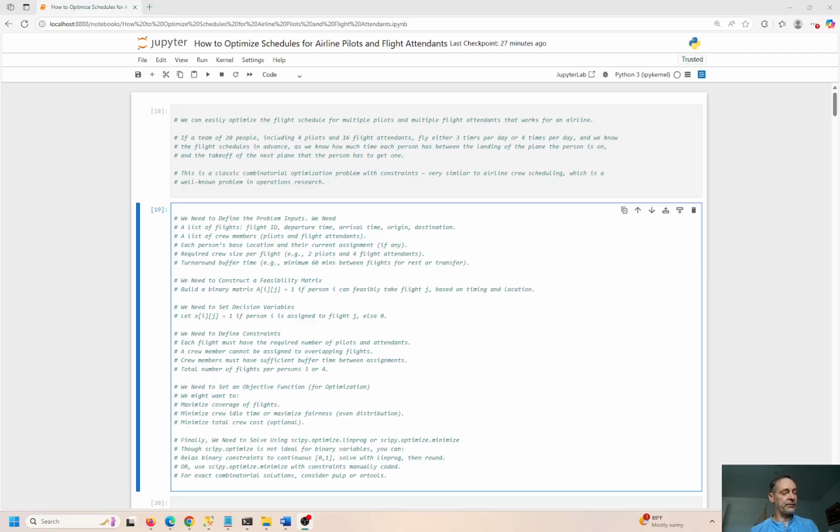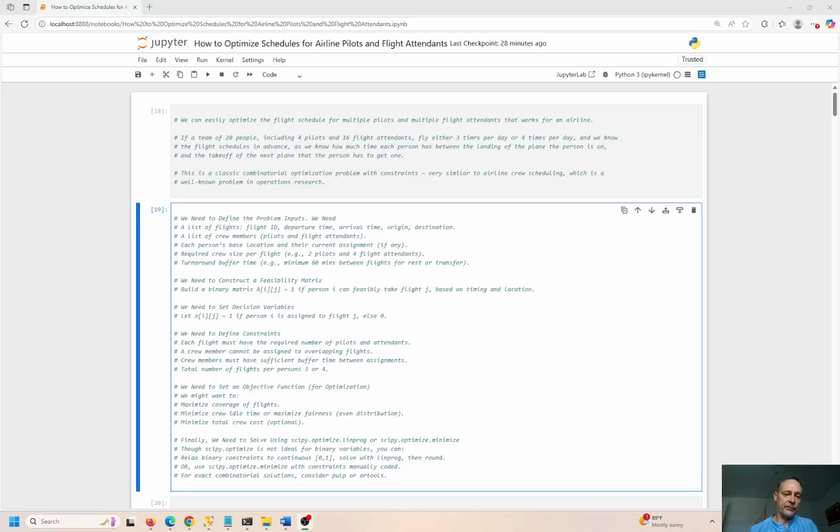Things like how much time is between flights, right? If your flight arrives in an airport and you have to go across the airport or tarmac or terminal or whatever the thing is called, you're going to need a certain amount of time to get from point A to point B. We'll say 60 minutes to get around, right? Between the time the plane lands and the time the next plane takes off. You need 60 minutes to get your luggage and to run to the next one, right? So that's another constraint we have to add. I'll show you how to handle that.